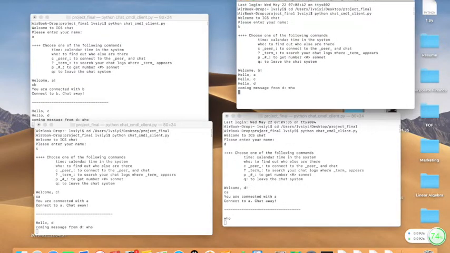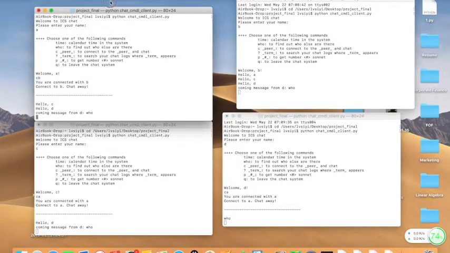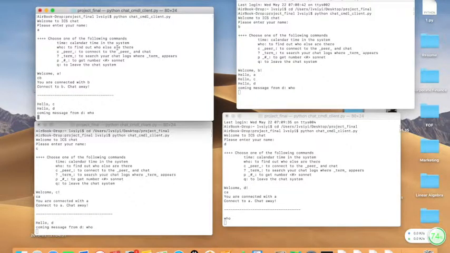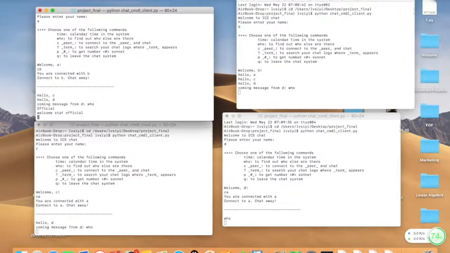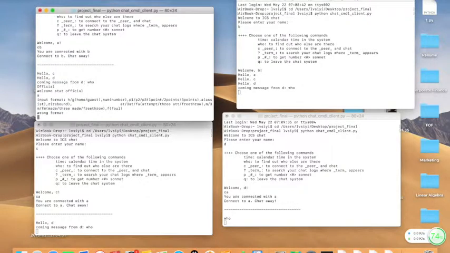As you can see here, we've already put 4 people in the group. As I said, we first need an official, so let's let him be the official. You can see here "welcome stat official," and if you just simply put A, it's a wrong format, and it will give you a hint of the input format.